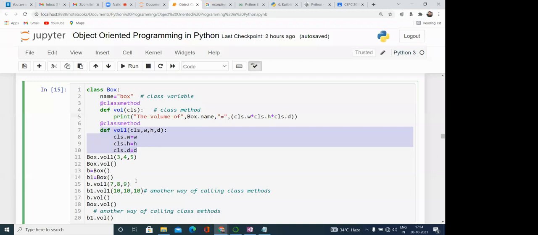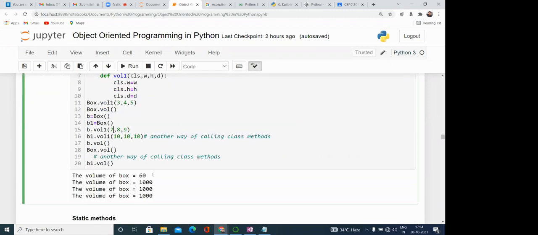So here also, however we have created the object, by using this class method we are not creating instance variables. We are not adding instance variables, we are adding only the class variables. So the class variable is already existing, means the WHD is there. So what we are doing, b.vol1 7, 8, 9. We are replacing the value because all the objects are sharing the same copy. So here cls.w, which was containing the value 3, is now overwritten by the 7, same 8, 9.